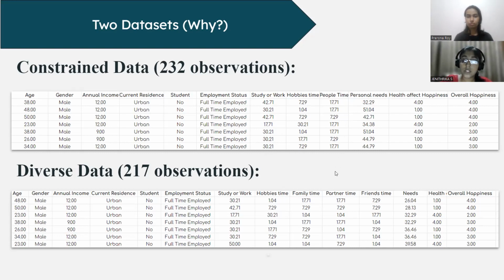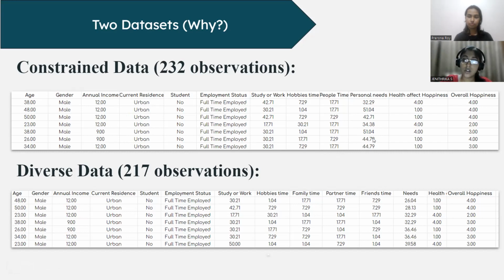Also, in order to diversify our results, we created two types of data set, that is constrained data and diverse data. The difference is that in the constrained data, we compressed the family time, partner time, and friends time into one variable, that is people time. For people time, we took the maximum of family time, partner time, and friends time and converted them into a new variable called people time. And in the diverse data, we maintained the same set of factors, as you can see here.